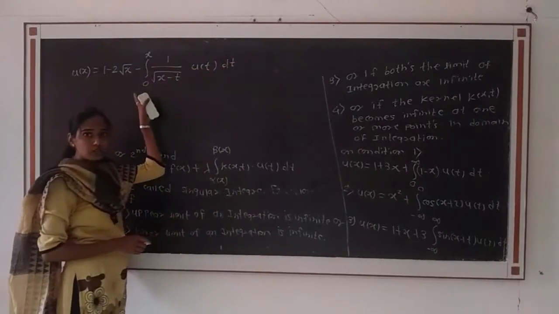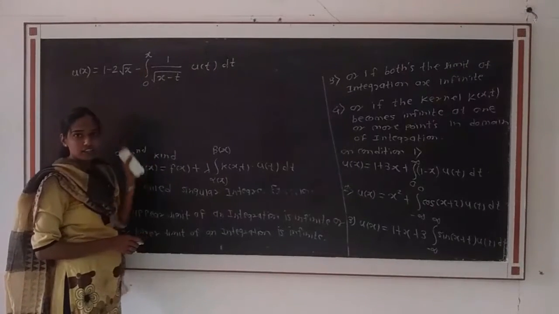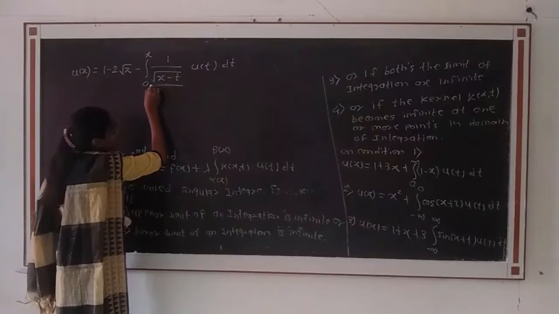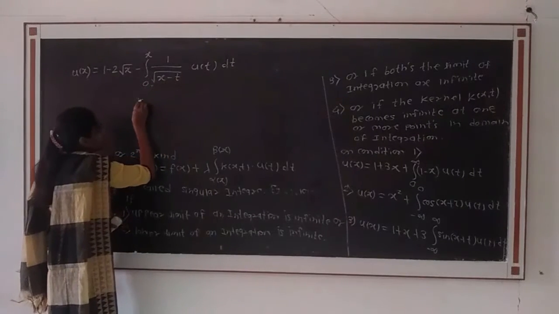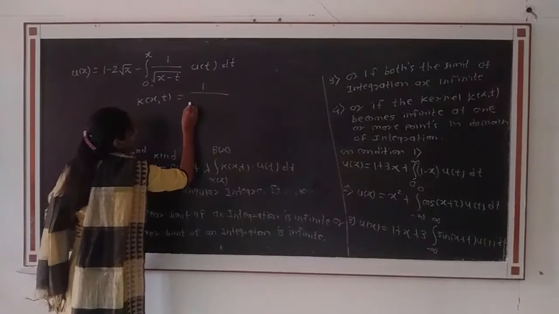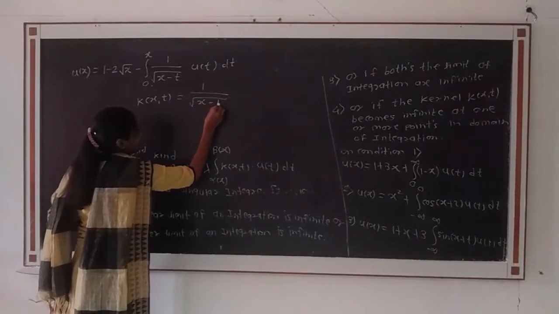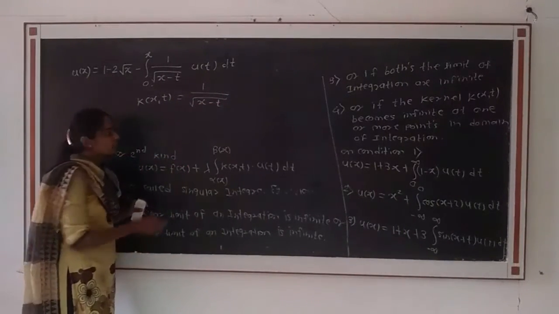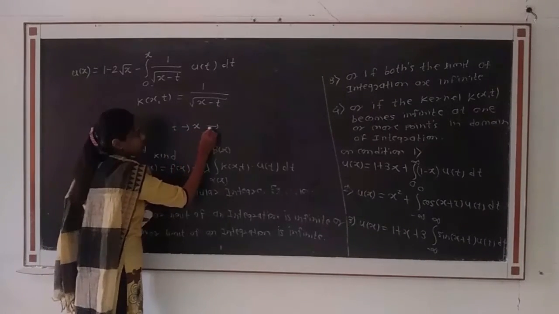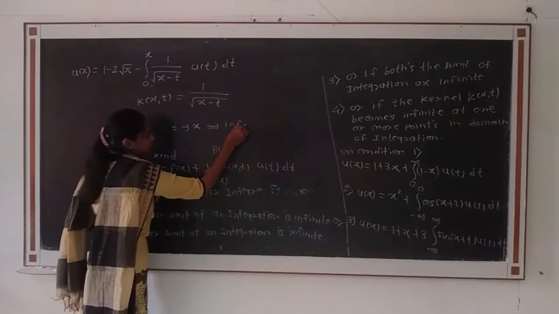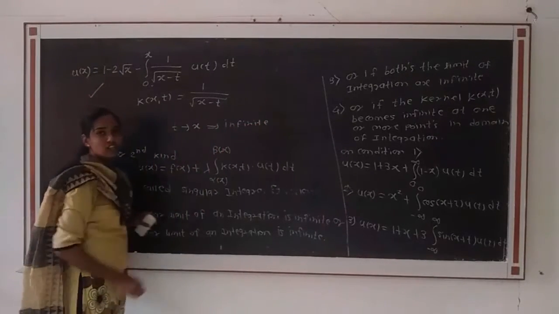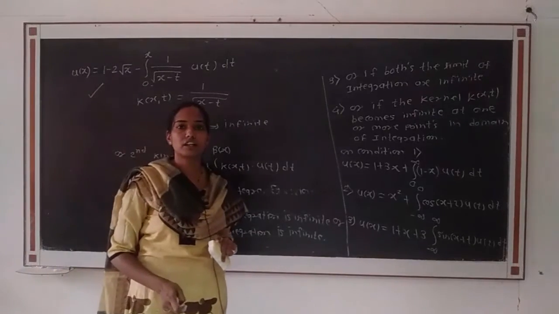Here the limits are 0 and x, that is not infinite, but if we observe the kernel, k of x t is equal to 1 divided by square root of x minus t. This kernel at t tends to x becomes infinite. Therefore, the given integral equation is a singular integral equation.